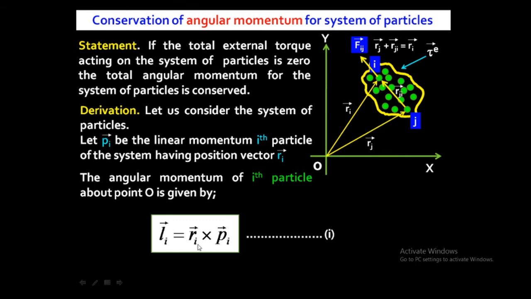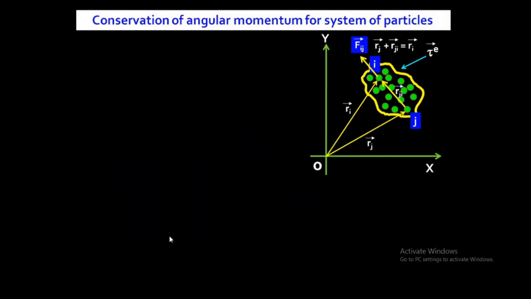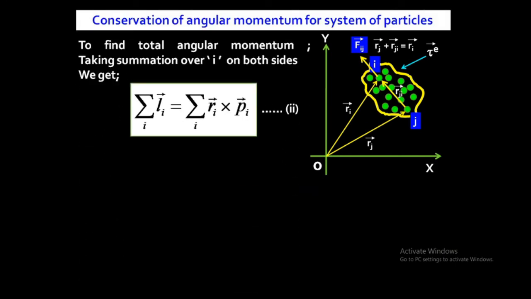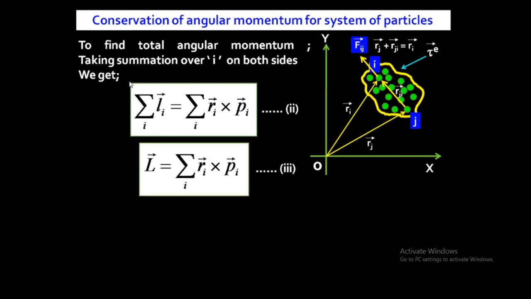and the cross product of linear momentum and position vector, which gives the angular momentum of the ith particle. But we have to calculate the angular momentum for a system of particles. That's why we are taking summation on both sides. Summation on both sides means for a system of particles, so it will become the total angular momentum for the system of particles. So it will become Ri cross Pi.